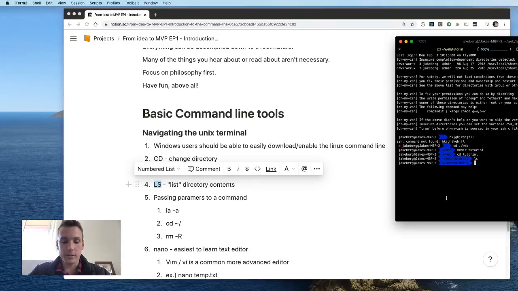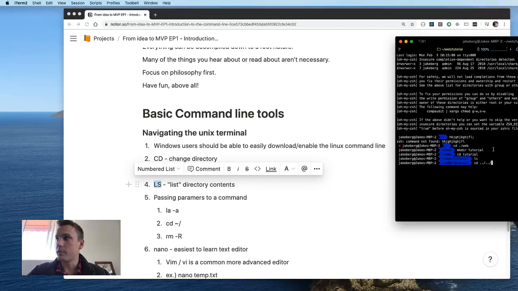But let's go back into, let's say, period means current folder, and then back one folder directory, and then period, which is going to basically take us out of this tutorial folder. So this one will take us out of the tutorial. This one will take us out of the web tutorial, the web folder, and bring us back into this tilde / which is the short name for home.